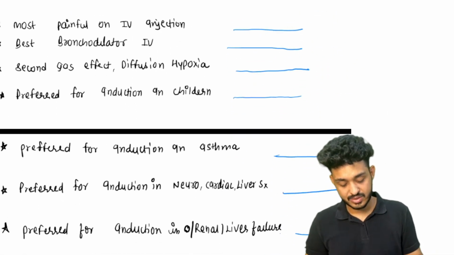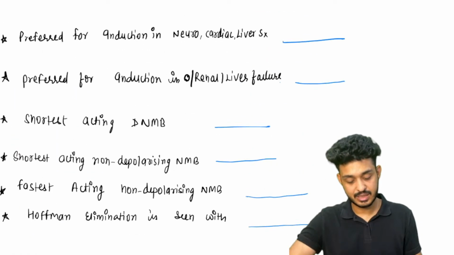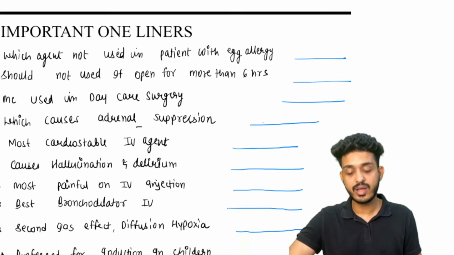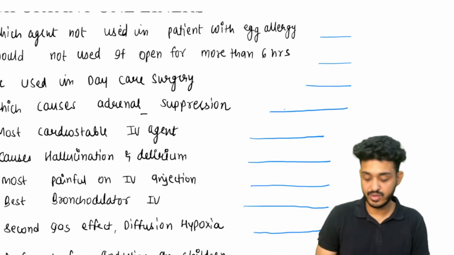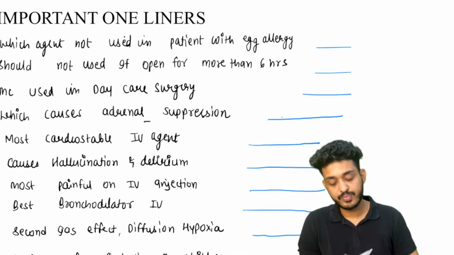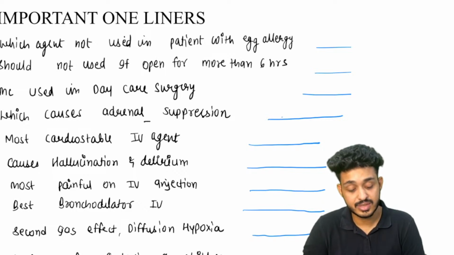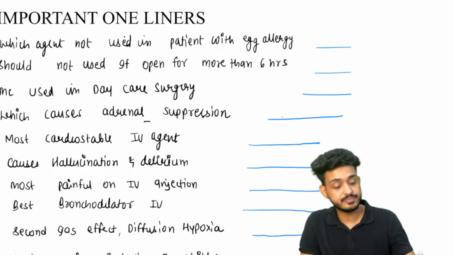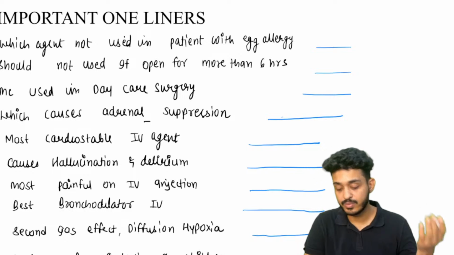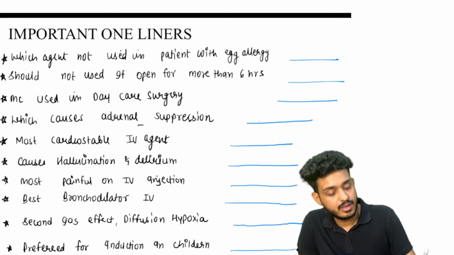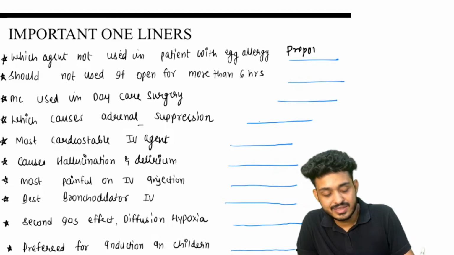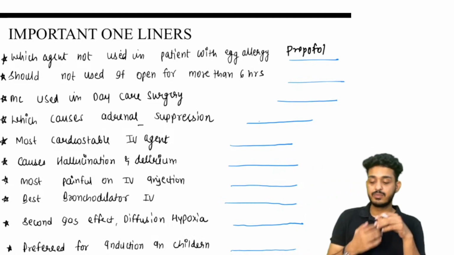Okay, now let's talk about some important one liners. These two slides are left. Okay, so please try to answer whatever we have studied. We are going to discuss that. Okay, so which agent is not used in a patient with egg allergy? Which agent cannot be used in a patient with egg allergy? Your answer would be propofol. Guys, remember we have discussed propofol.